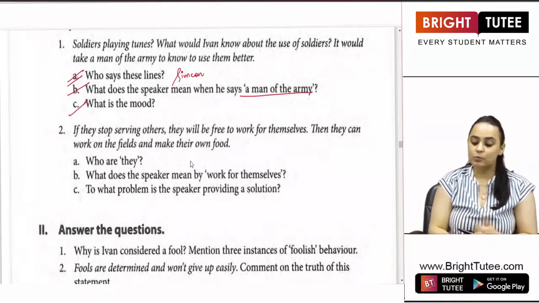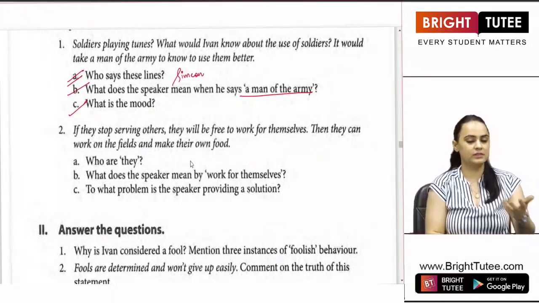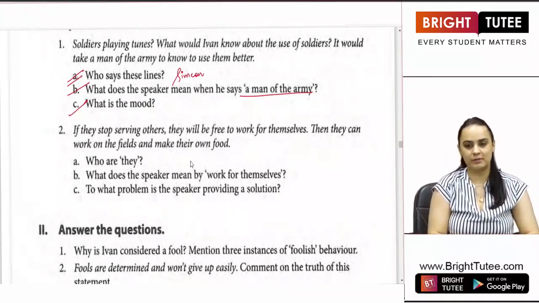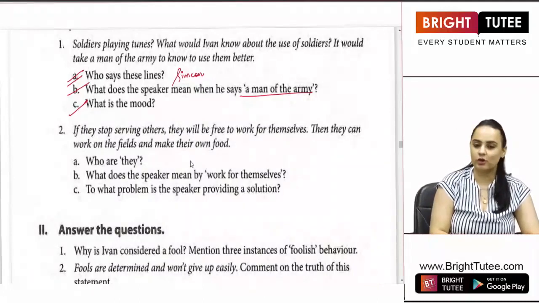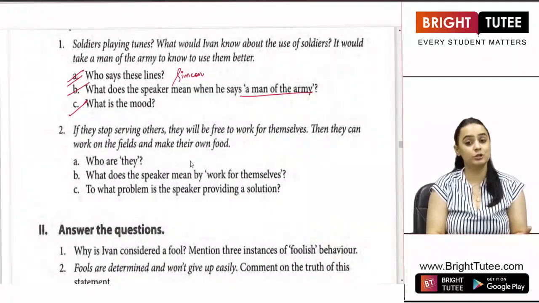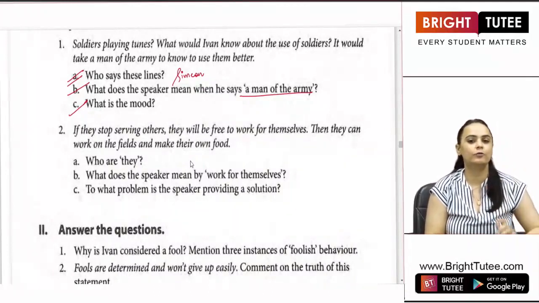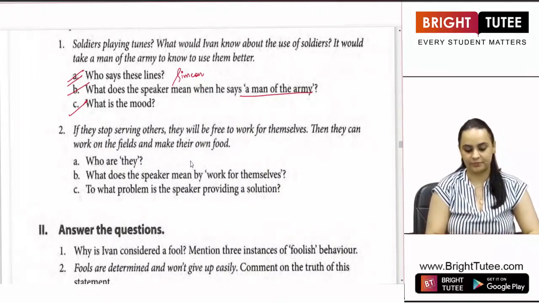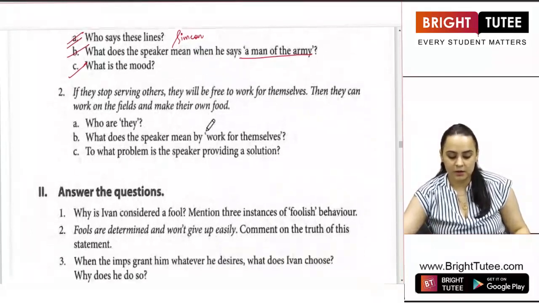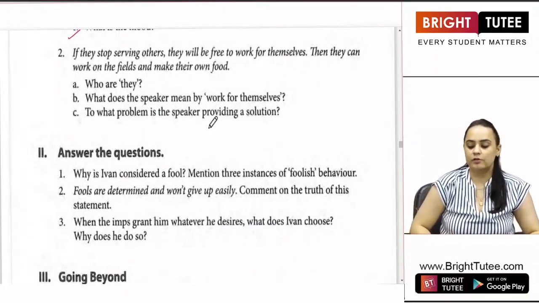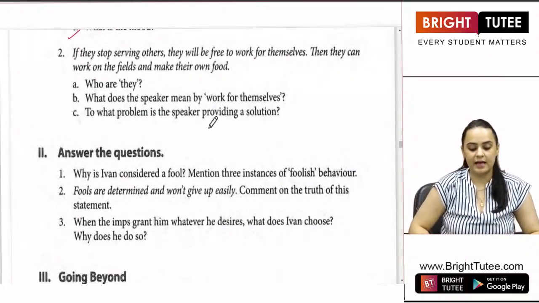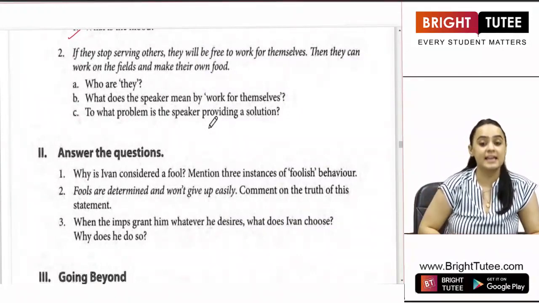And what is the mood? Since it was the dinner hosted by Ivan, everybody was rejoicing. The soldiers were playing tunes, while Simeon and Taras were irritated at how foolish Ivan was. If they stop serving others, they will be free to work for themselves. Then they can work on the fields and make their own food. Who are they?